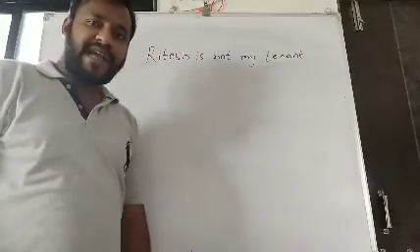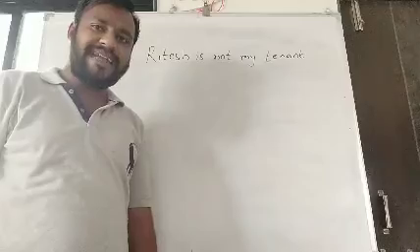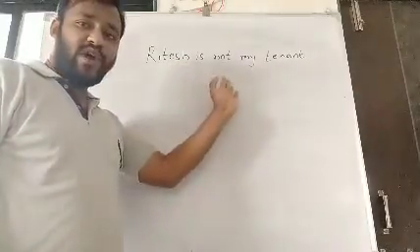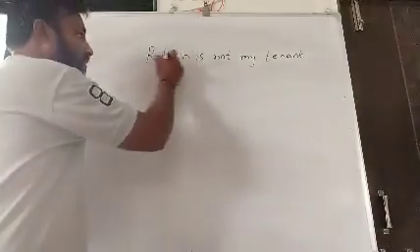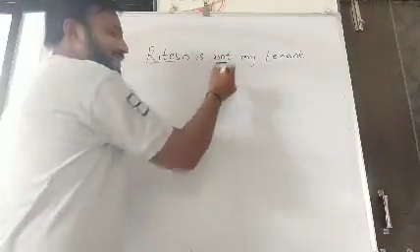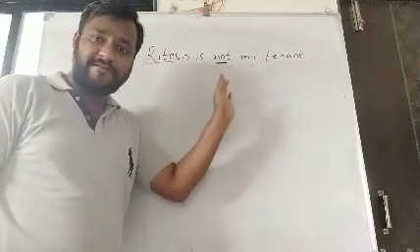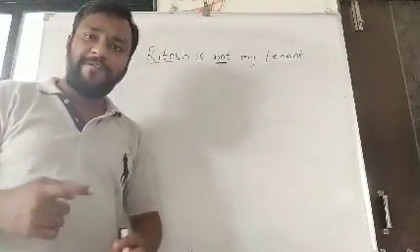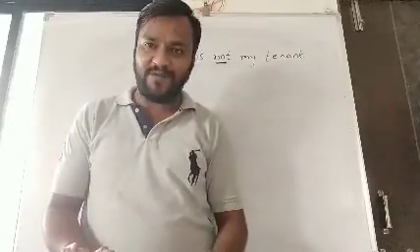See friends, I have written one example, that is Ritesh is not my tenant. What I have done, I have just added not after is. After that helping verb, if we add not, it becomes negative.